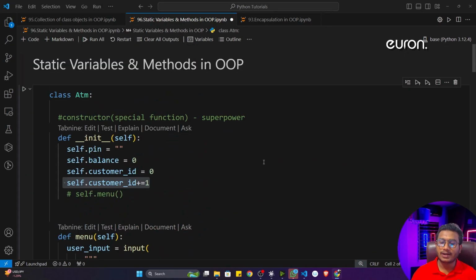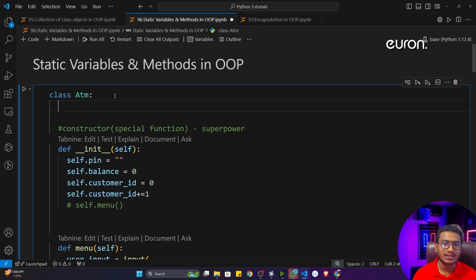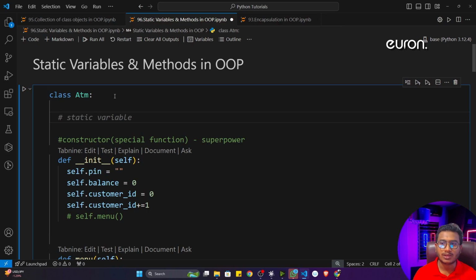For this, what I can do is use one amazing concept inside OOP called static variables. I can use a static variable instead of an instance variable. Now what is a static variable? A static variable means you define the variable inside the class, not inside the constructor. Inside the class you can define the static variable.